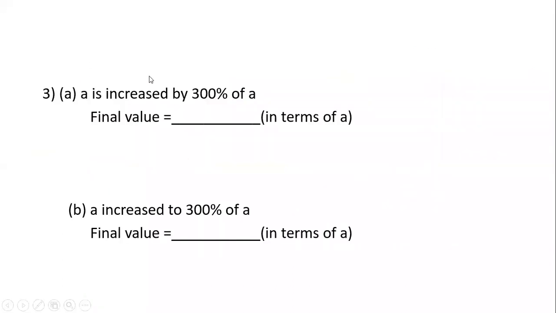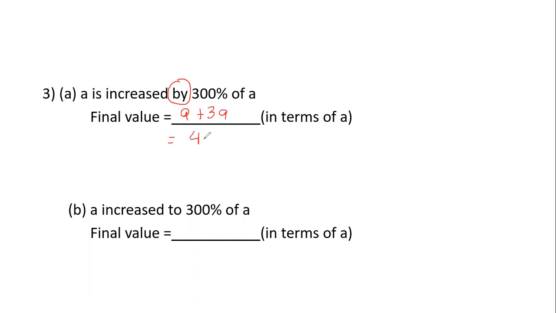Now taking one more example, a couple of formulas, and then we'll take one more example. Guys, as I already told you, percentages is all about language. Now, when I say that A is increased by 300% of A, when something is increased by 300%, the original will always be added. So it will always be A plus 3A.